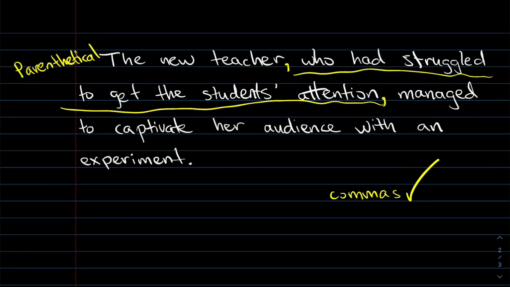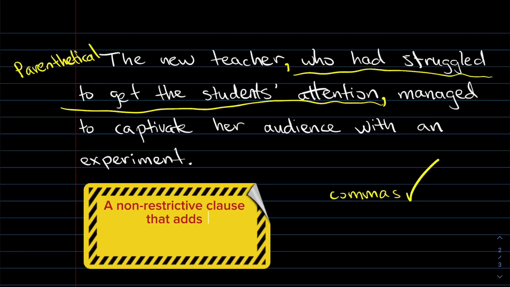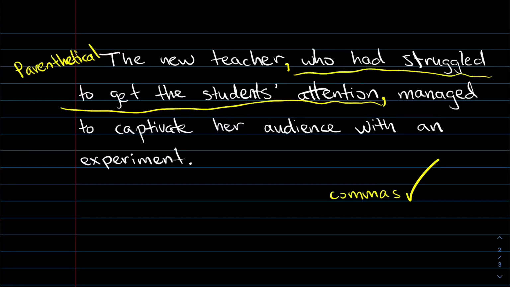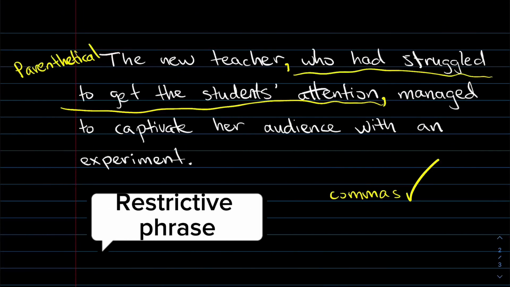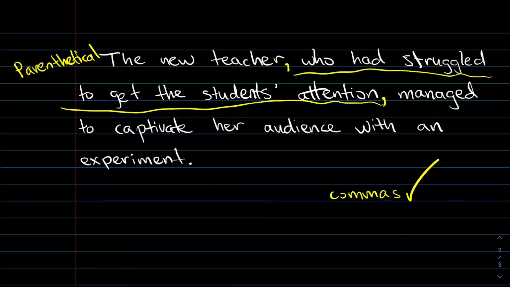Why is it a parenthetical phrase? Well, it's a non-restrictive clause that adds more information to the main clause. The main clause, of course, being that the new teacher managed to captivate her audience with an experiment. Now, to see why that might be, consider if it were the opposite. Consider that this were a restrictive phrase that identified a specific new teacher. The new teacher who had struggled, in particular, to get the students' attention. That was the one who managed to captivate her audience with an experiment.